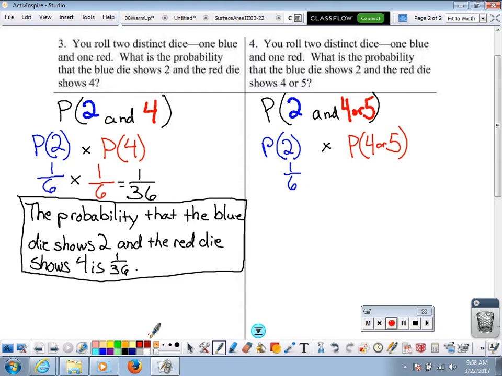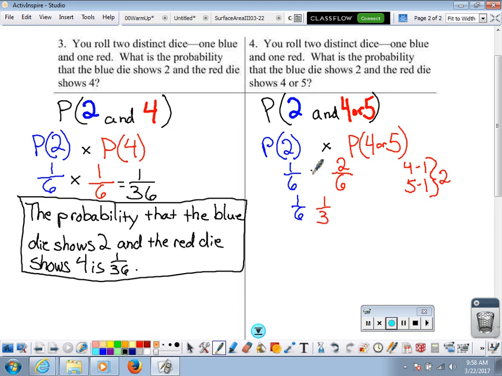Okay, then for this red die, well, it still only has 6 sides, so it's still going to be out of 6. But how many of those spaces are a 4 or a 5? Well, I've got one side that's a 4, and I've got one side that's a 5. So that means that there's 2 sides that would make me happy, 2 sides that would be counted as success. So the probability of a 4 or a 5 is 2 out of 6. Now what I will do here, I'll keep this 1/6, but this 2/6, I'm going to reduce that down to 1/3.